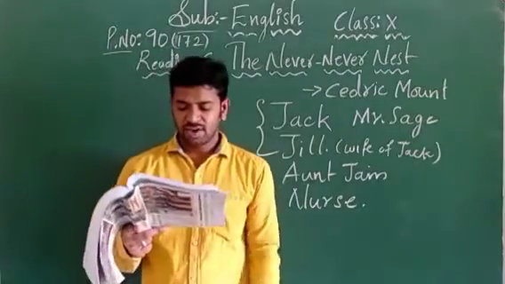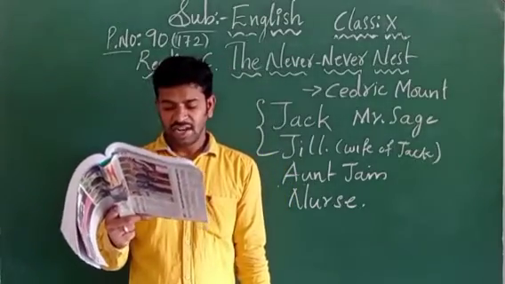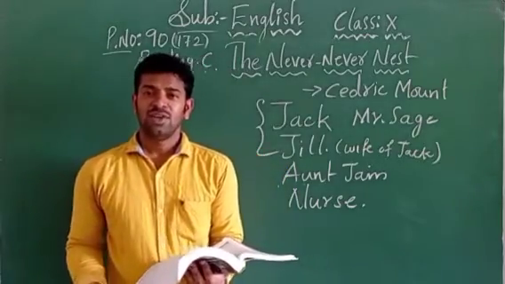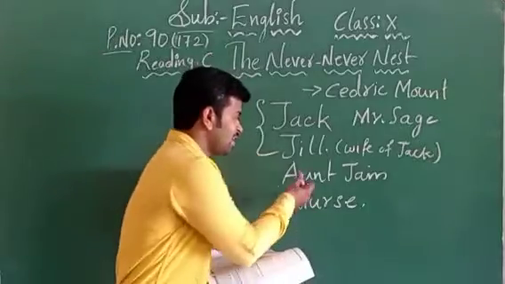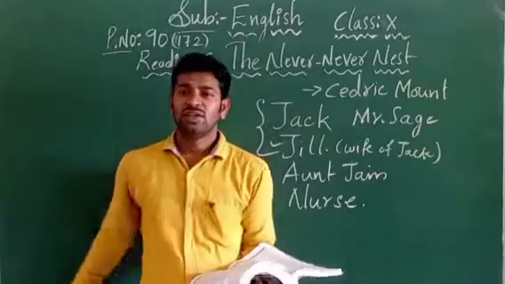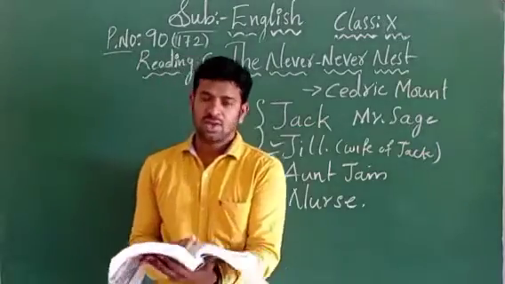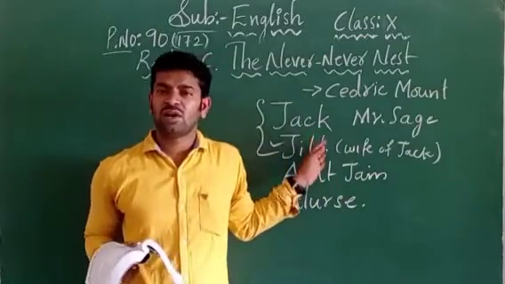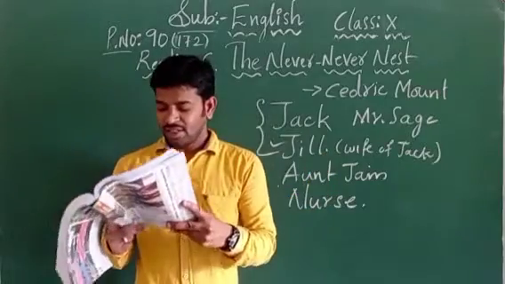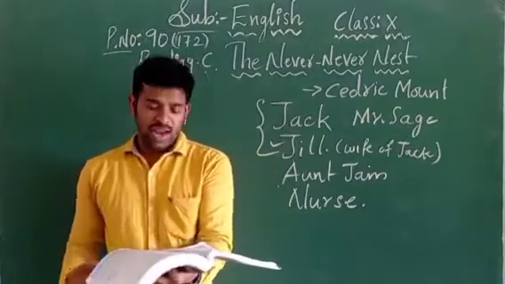When Jack went to see Aunt Jane to the bus, Jill sent the money to Dr. Martin. So whatever check was given, the check was taken by Jill here, and Jack went with Aunt Jane to the bus stop. Before Jack came back home, Jill sent the check to Dr. Martin's home. Why? Let us see here.